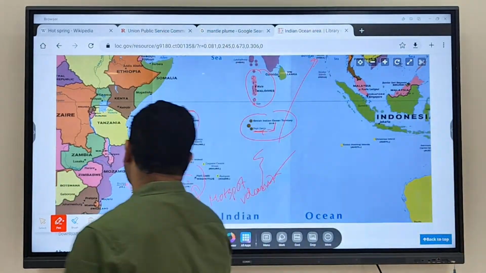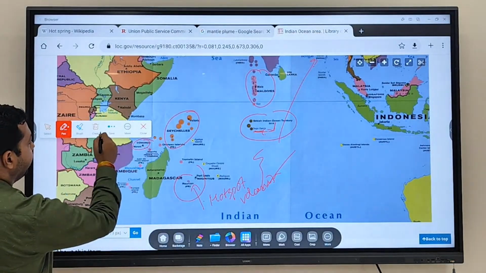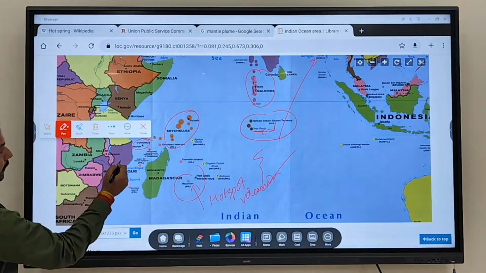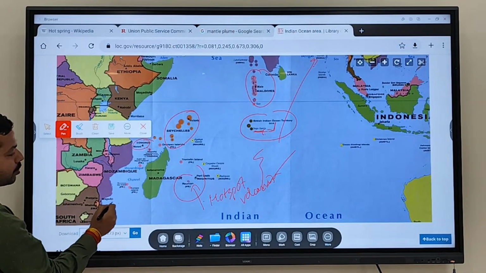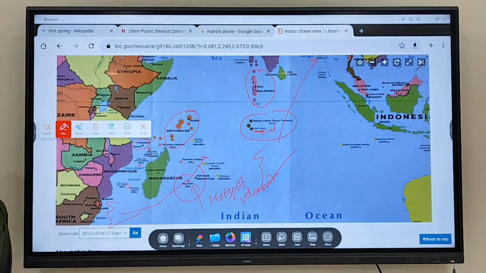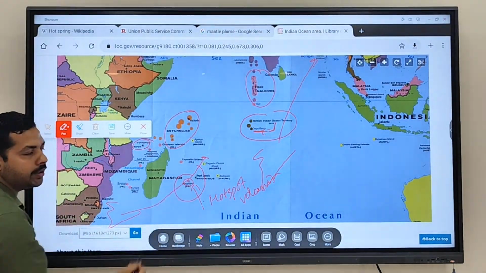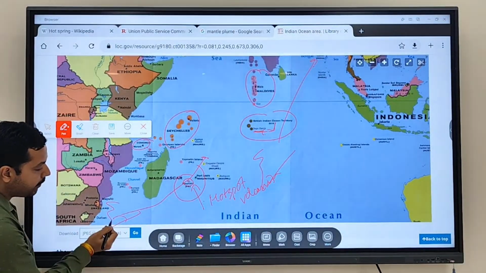So the Indian plate has broken like this, and when it was passing through this region, where Reunion Island is currently located, what had happened?